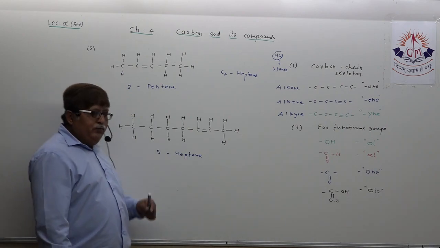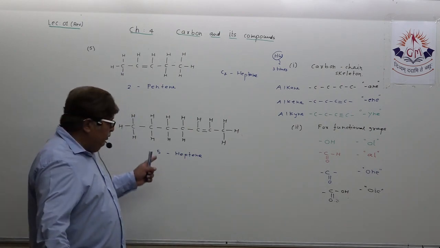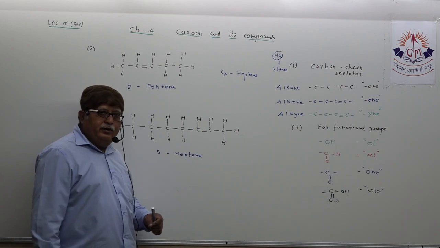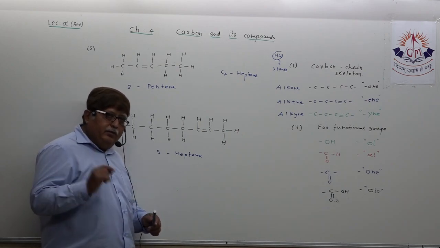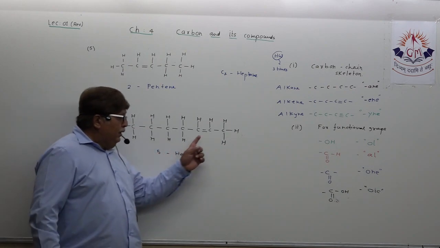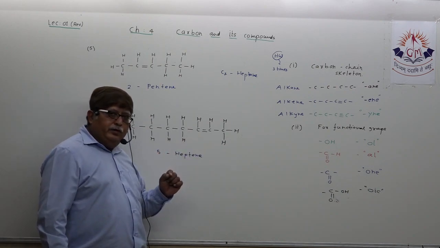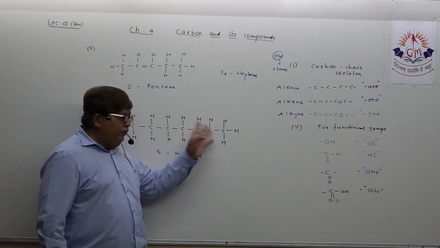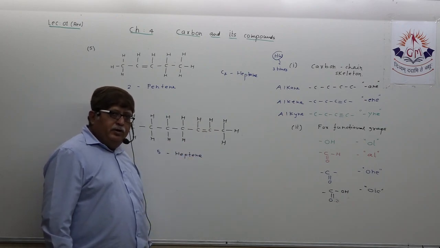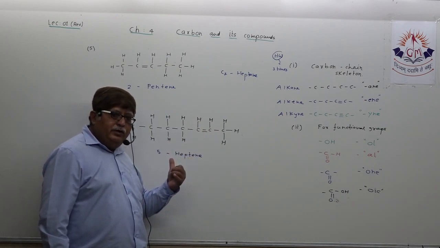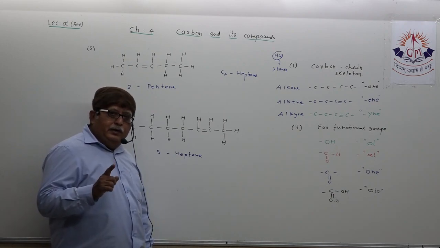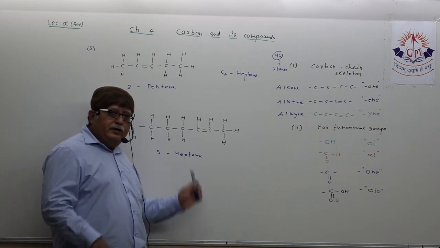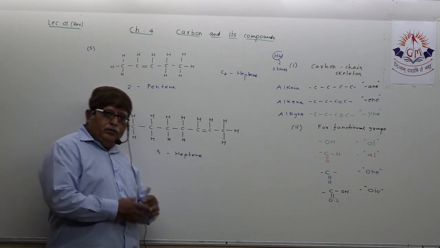If you have named it 5-heptene, it is thoroughly wrong. Dear student, try to understand. When you are looking for the double bond, if it appears at the end, no problem at all. But if it is somewhere in between, then you have to take the least numeral order, counting either from left or from right.